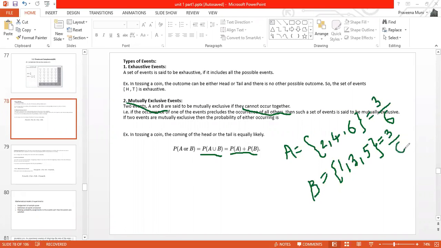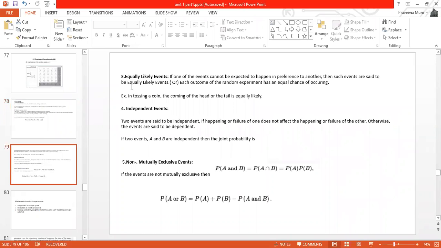Because our sample space has 6 outcomes, if you find the probability of A union B, it is equal to 3 by 6 plus 3 by 6. So what is this value? In this case, this value is equal to 1. It depends on A and B. Here A and B we have selected such that A union B is equal to 1. So it is equal to what? Probability of A plus probability of B.